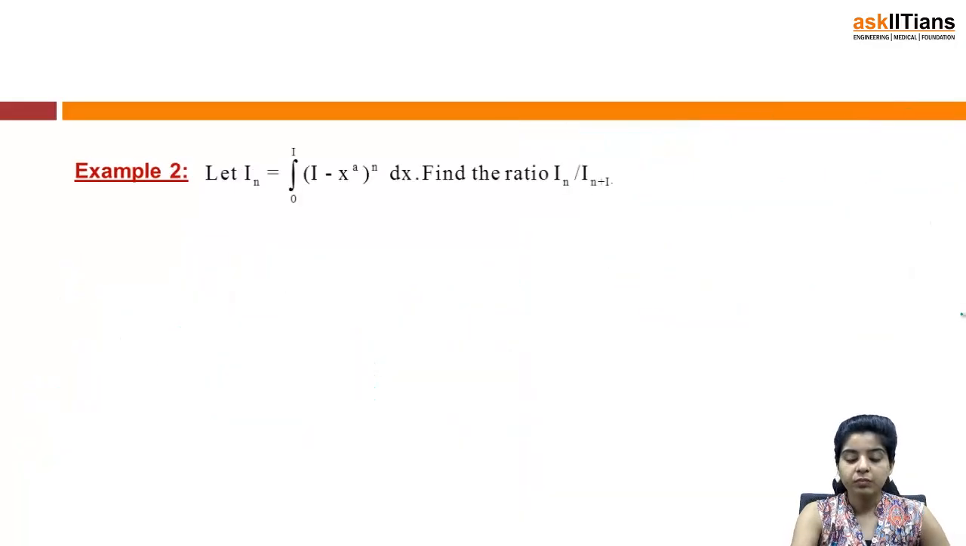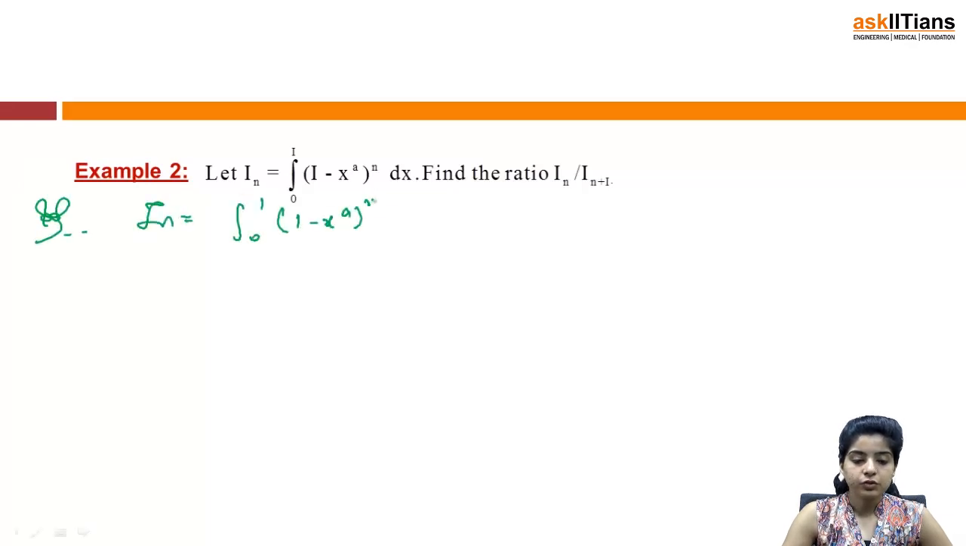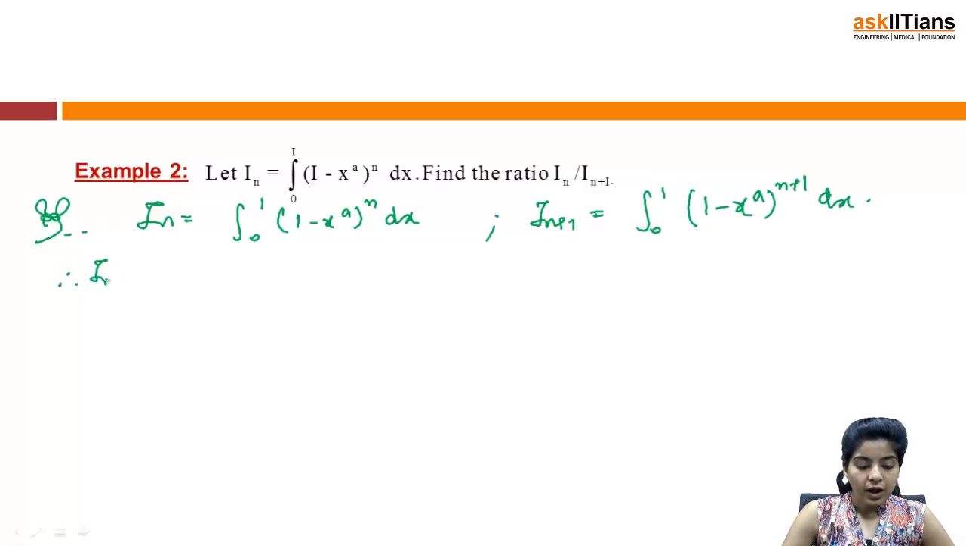Next example, again based on this theorem, we have: let In be the integral from 0 to 1 of (1 minus x raised to the power a) raised to n dx. Find the ratio In by In plus 1. In is the integral from 0 to 1 of (1 minus x raised to the power a) raised to n dx. In plus 1 would be the integral from 0 to 1 of (1 minus x raised to the power a) raised to n plus 1 dx. Now we try to evaluate this integral, right?